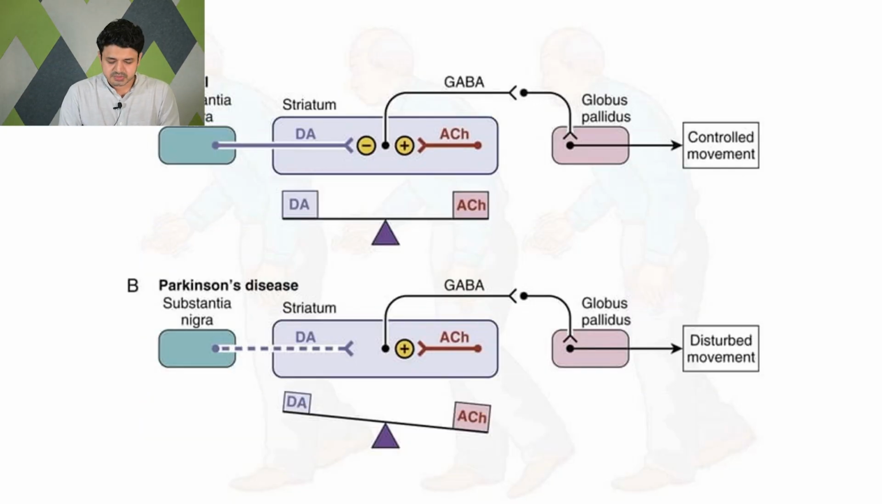You can see in this picture the normal substantia nigra, with dopamine-producing neurons, then acetylcholine. This is a neuron which has both acetylcholine and dopamine, and both of them together manage or control the movement. But as you can see in Parkinson's, the dopamine levels are reduced, so acetylcholine becomes overactive and there is a disruption in the movements.